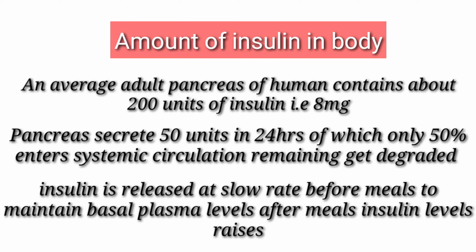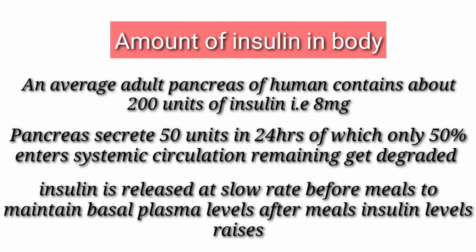The amount of insulin in the body. An average adult human pancreas contains 200 units of insulin, that is 8 mg. This pancreas secretes 50 units in a day, of which 50% enters the systemic circulation. Only 50% enters the systemic circulation. The remaining gets degraded before reaching the plasma or the systemic circulation.